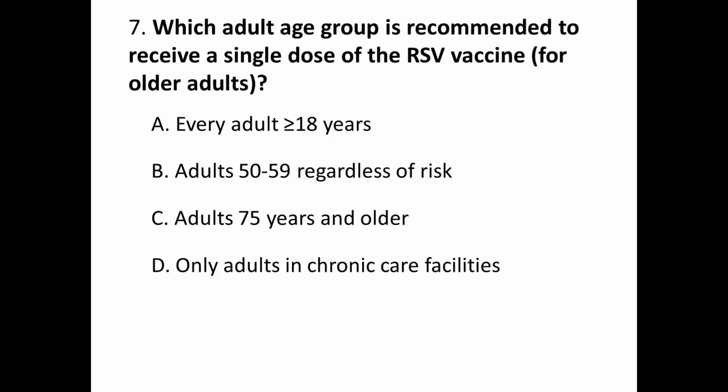Question number 7. Which adult age group is recommended to receive a single dose of RSV vaccine? A, every adult 18 years or older. B, adult 50 to 59 years regardless of risk. C, adults 75 years and older. And D, only adults in chronic care facilities. Correct answer is C.